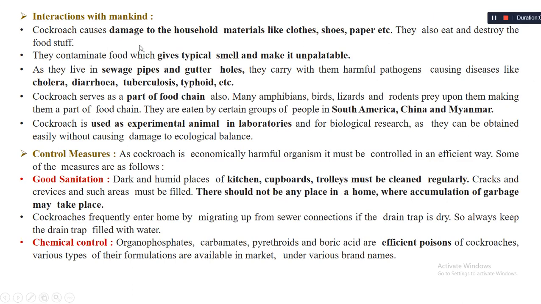Now this is the part that is there, it is being included and it is evaluated for this year. So cockroaches, they cause damage to the household materials, like they cause damage to the clothes, shoes, paper, and then anywhere where the place is dark and where they can hide, you will find these cockroaches there. And they actually eat and destroy food stuff as well. Okay, now when they eat and destroy the food stuff, they actually contaminate the food in a way that it gives a typical smell and it is not edible.